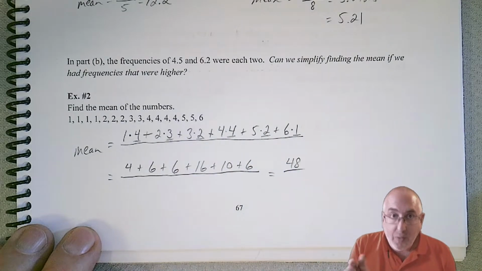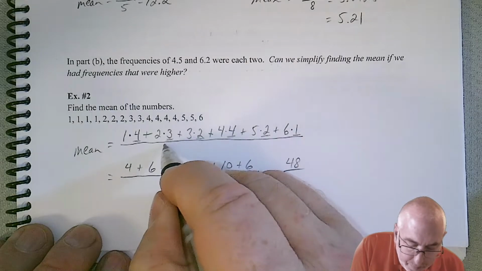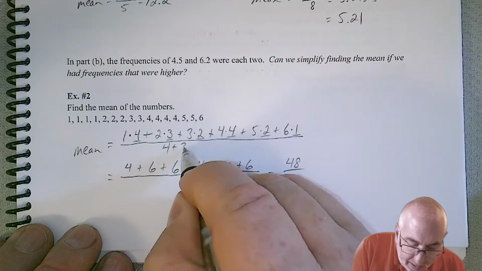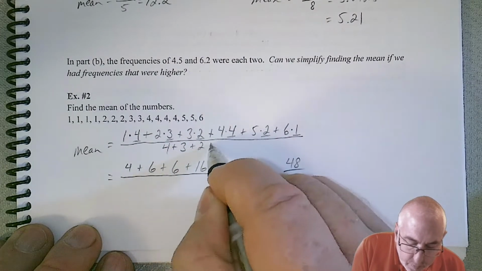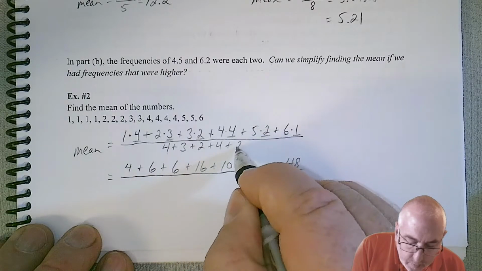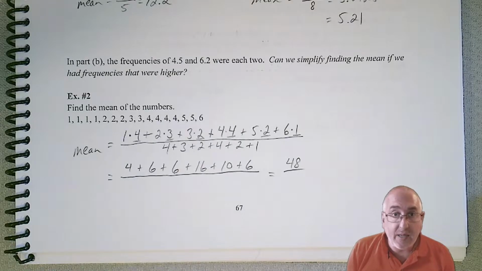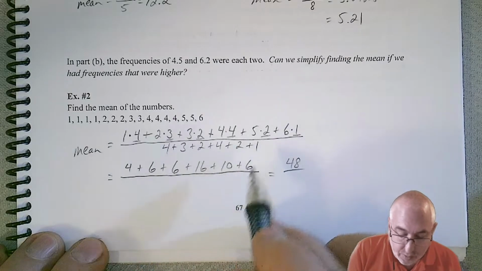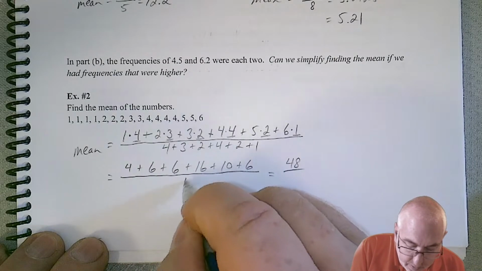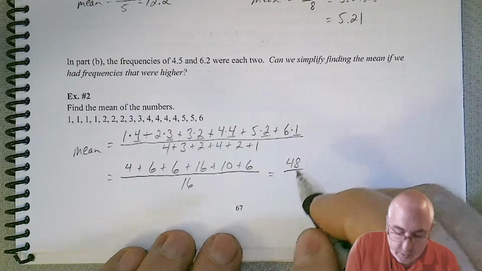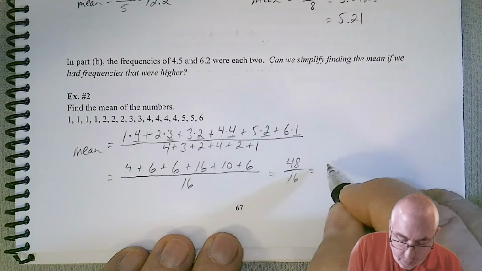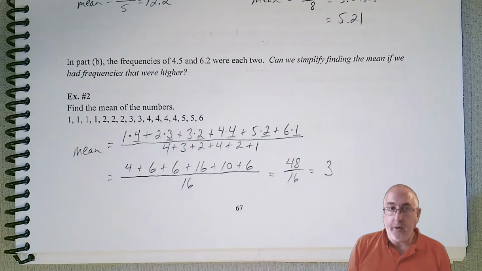If we take all those repetitions and put them into the bottom, and then add those together, that should be the total number of values in our data set. So if you add those all up, we end up getting 16. And so if we divide, we do get 3.